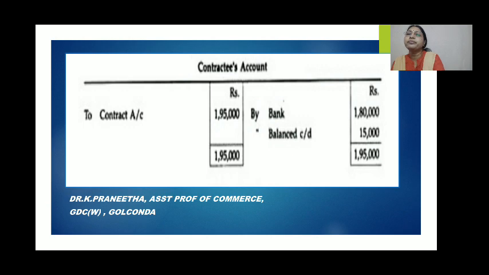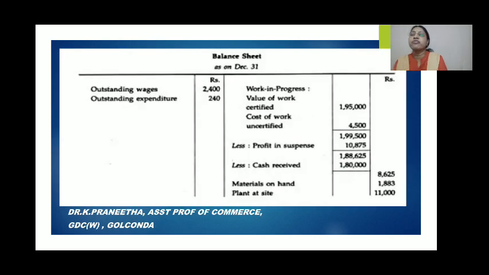So to contract account, you can write the total contract price also, or sometimes work certified. By bank account 1,80,000, the balance is 15,000. Here the total is 1,95,000.